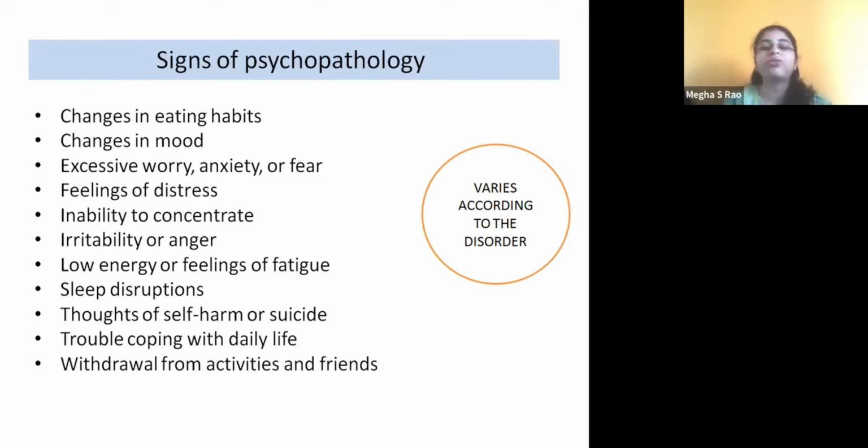Low energy or feelings of fatigue. See, because of the mental stress, physically also they may become very weak, and because of changes in the eating habits also, they may become very weak. And sleep disruption: sometimes children, especially who are abused, may not sleep properly, or they may have nightmares. There will be a lot of disturbance in the sleep.